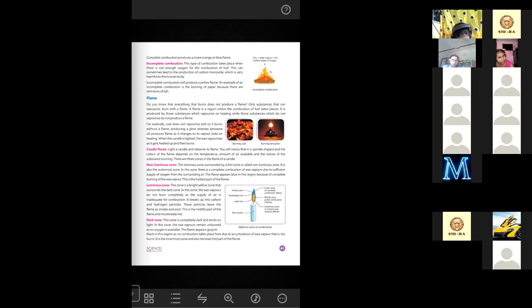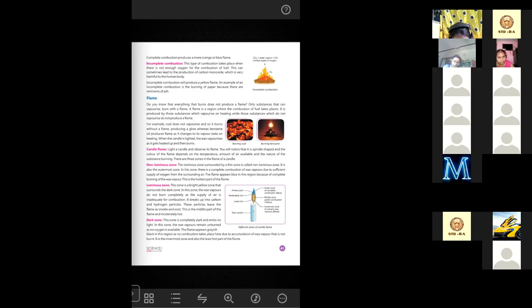That is a magical trick. Now, incomplete combustion, the type of combustion that takes place... Ma'am, how can we get a paper full of oxygen molecules? That is a special kind of paper made available by magicians only. If we want to show them a magic trick, we will have to learn where we will get it and how we will do it.